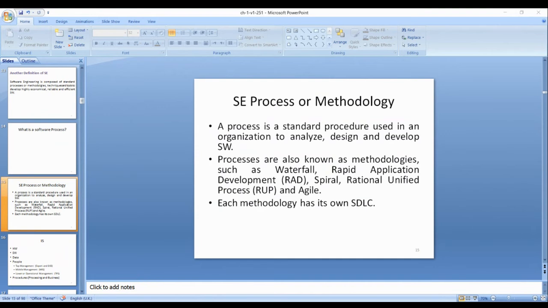Design is also called the intelligent phase, like human intelligence. Allah has given you a brain.